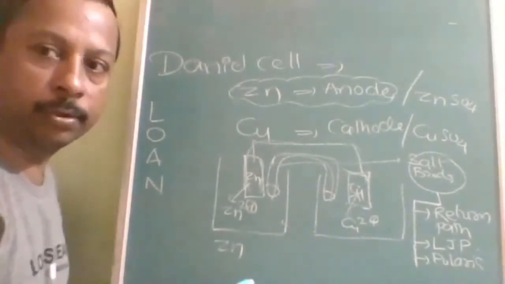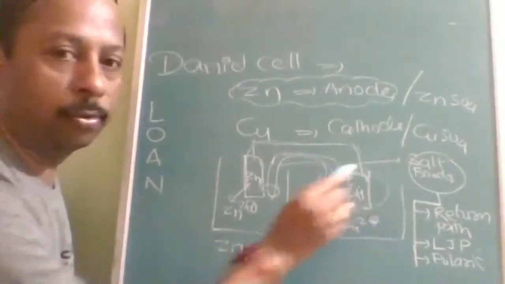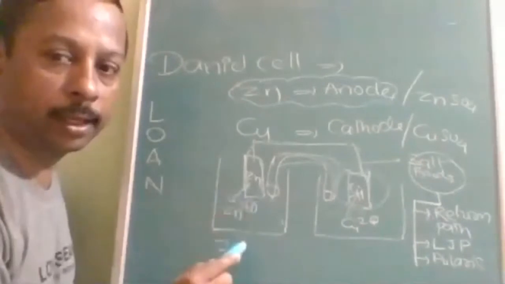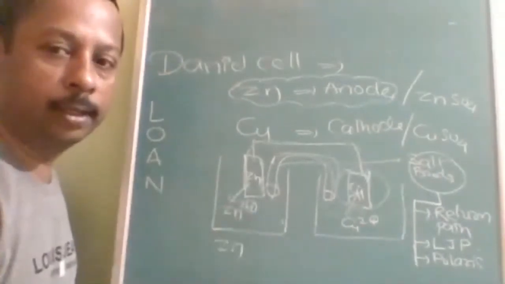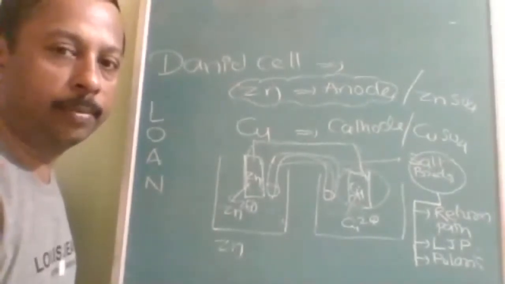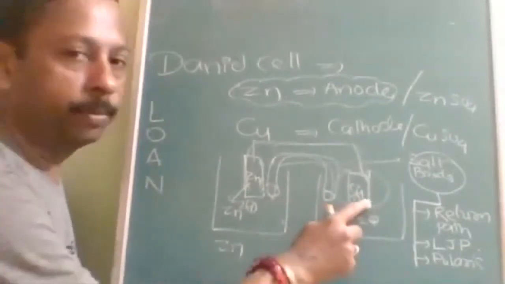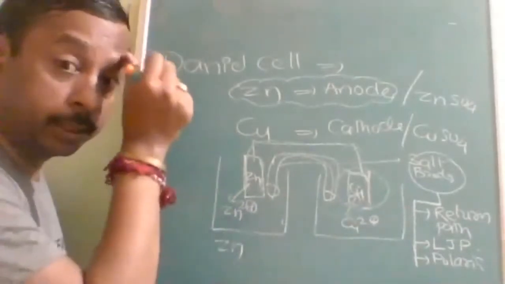As the reaction proceeds, what happens? The mass of the zinc electrode will increase, decrease, or remain constant? For the cathode, the copper mass will be increasing and the zinc mass will be decreasing.